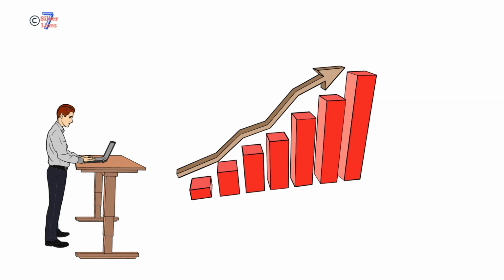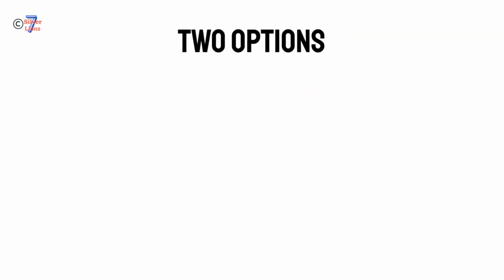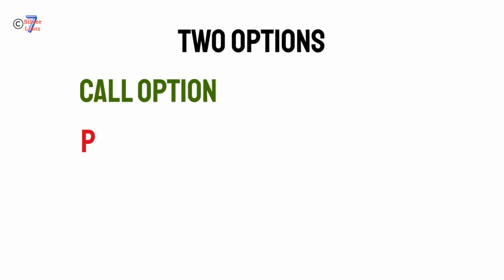Investors trade options when they speculate whether the price will be higher or lower within a certain date in the future, without actually buying the asset at full price. In this video, I will refer to the option as a stock option. There are two basic option types: call option and put option.